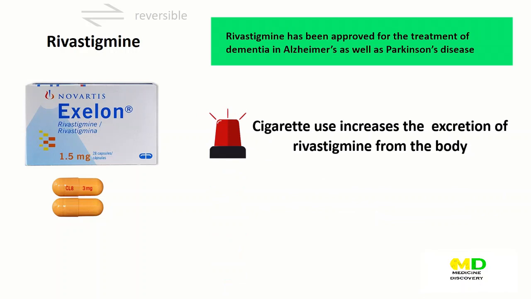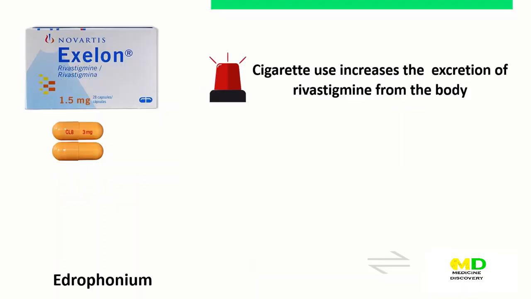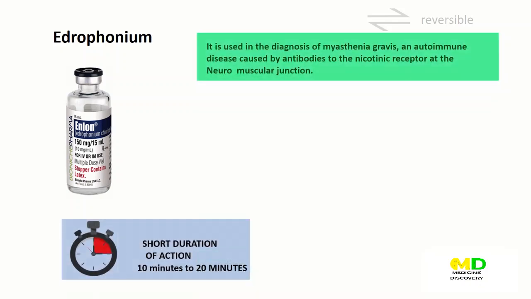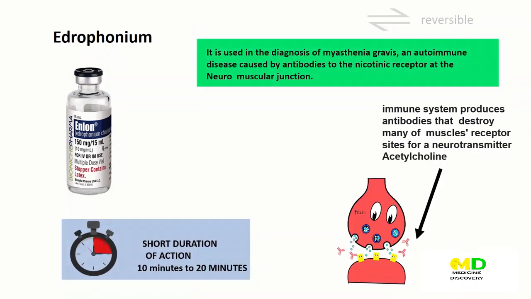Edrophonium. Edrophonium has a short duration of action of 10 to 20 minutes. It is used in the diagnosis of myasthenia gravis, an autoimmune disease caused by antibodies produced by the immune system to the nicotinic receptor at the neuromuscular junction. This causes the degradation of the nicotinic receptors, making fewer receptors available for interaction with acetylcholine.